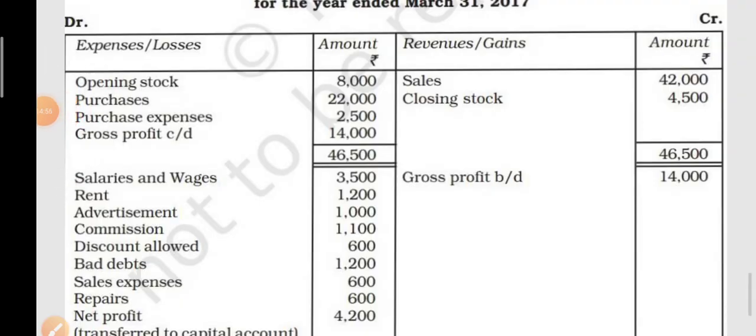So children, today we have studied the trading and profit and loss account. In the next video we will make the balance sheet also. So do practice of your NCERT questions. Till now, do practice. Thank you.